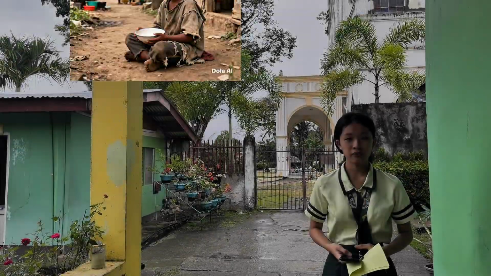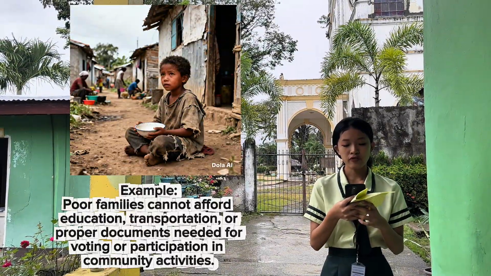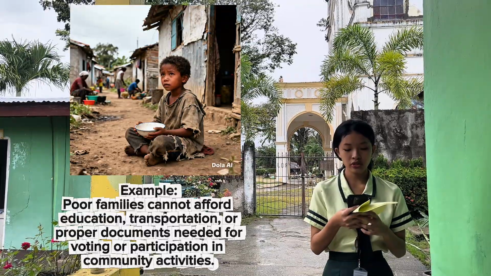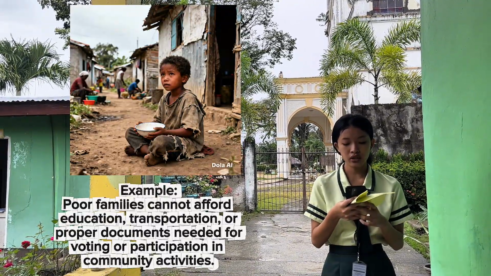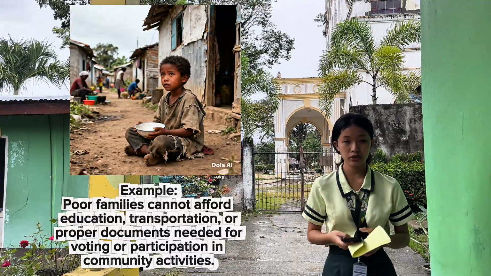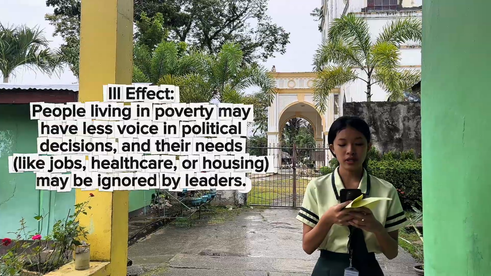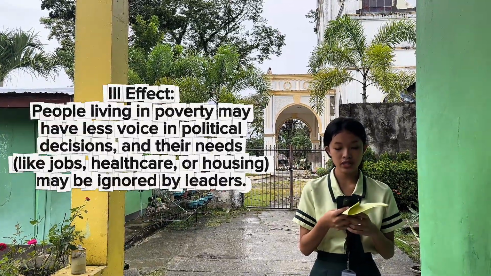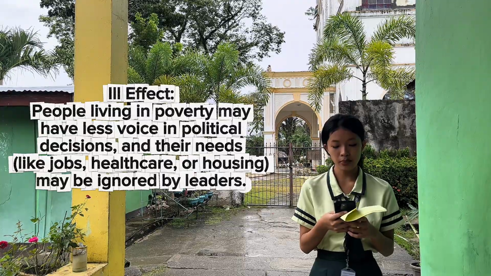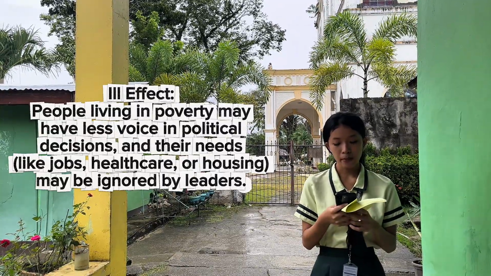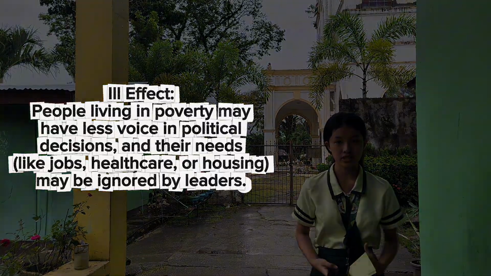Here is an example of poverty. Poor families cannot afford education, transportation, or proper documents needed for voting or participation in community activities. Fact: people living in poverty have less voice in political decisions, and their needs, such as jobs, healthcare, or housing, may be ignored by leaders.